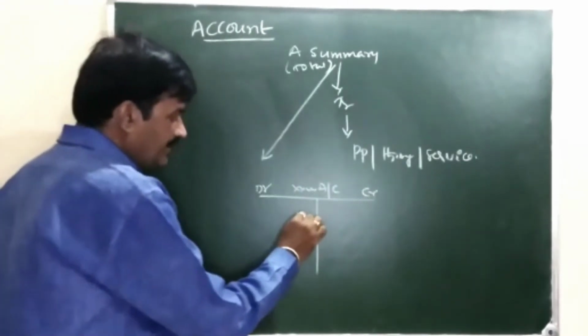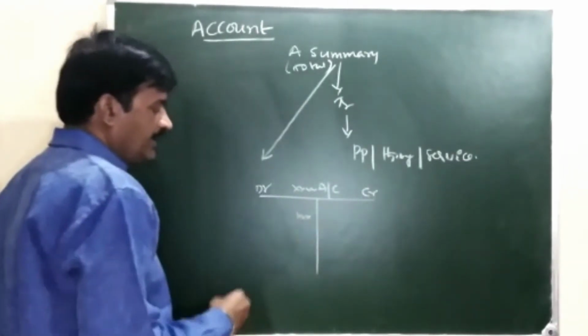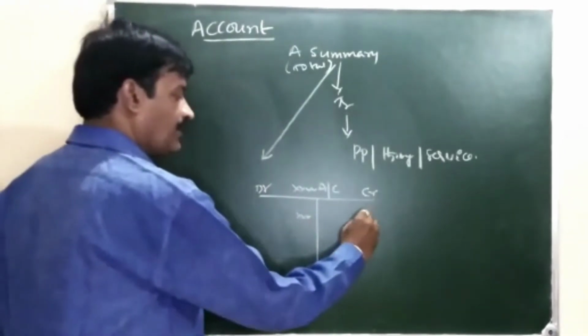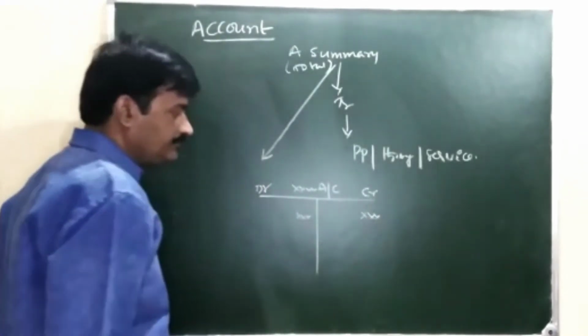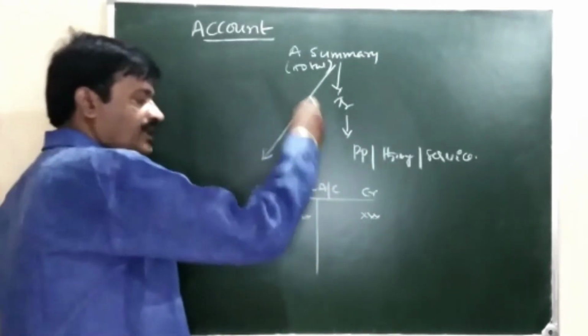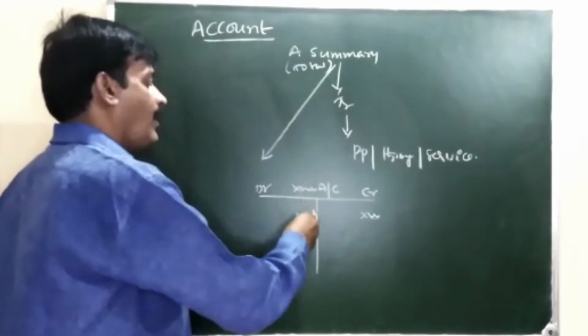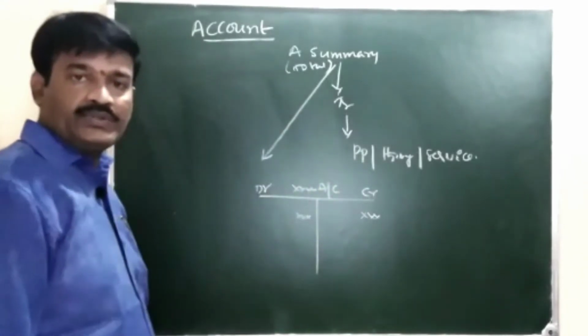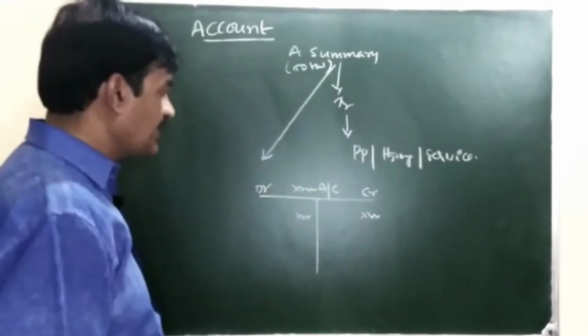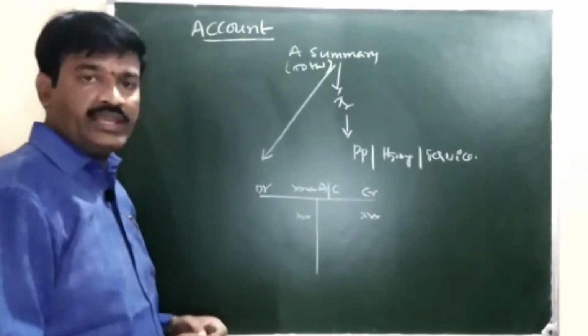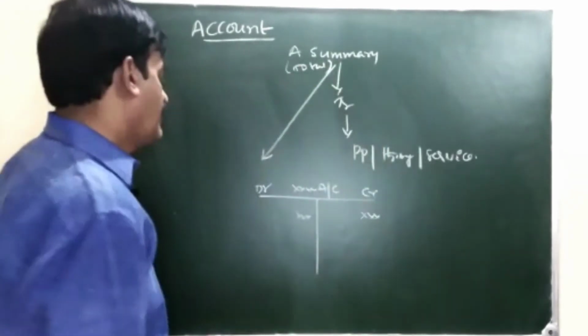If any amount is recorded on the debit side, it is called debiting the account. If any amount is recorded on the credit side, it is crediting the account. The debiting and crediting of an account depend upon the rules of the double entry system, and we will discuss the rules of the double entry system in upcoming classes.